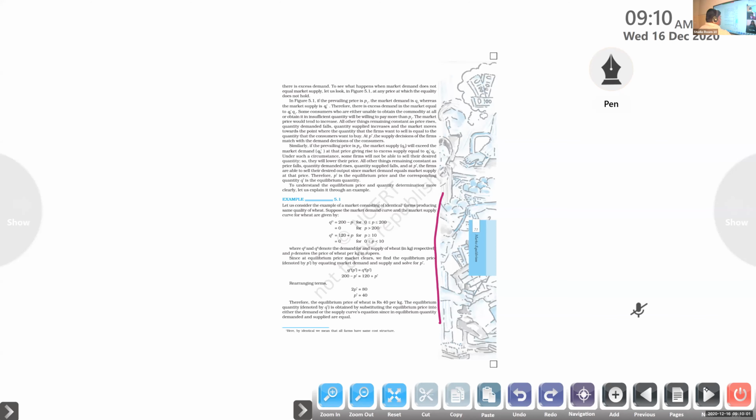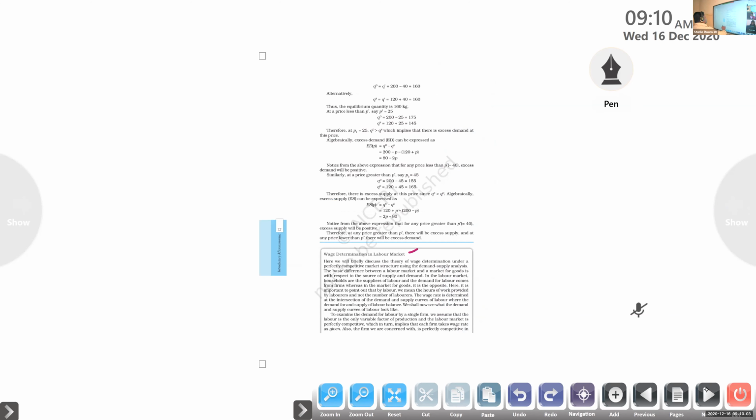Write on. Next one, how to find the equilibrium quantity? Equilibrium quantity. How to find the excess demand and excess supply. Excess demand and excess supply.